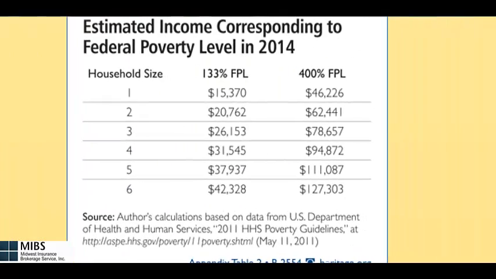Here is a chart of estimated income level for federal poverty level in 2014. A household of 1 can make up to $46,000 and still receive a subsidy from the government. A household size of 4 can receive up to $94,872 and still receive a premium subsidy.